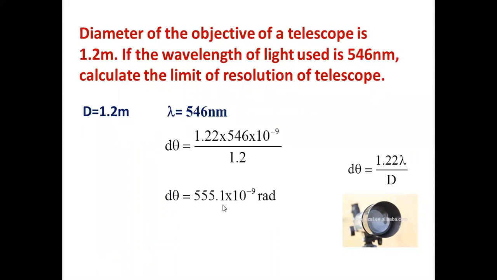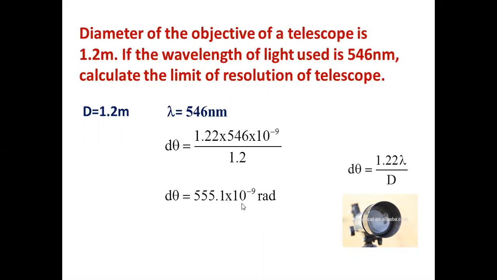If those two objects subtend an angle less than this, they cannot be seen as separate objects. If they subtend an angle more than this, you can see them well separated, no problem. So this is the minimum angle they should create in this telescope so that you can see them well separated.